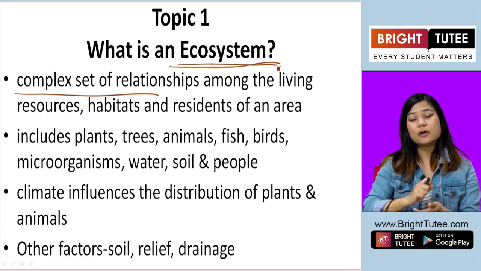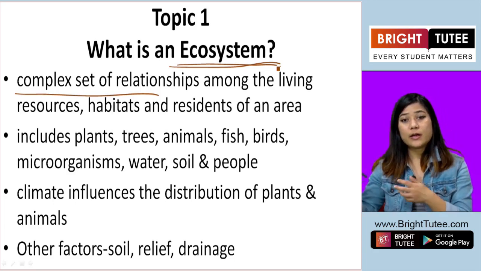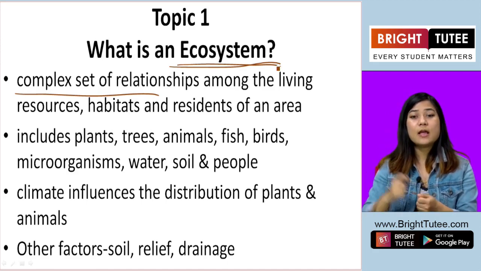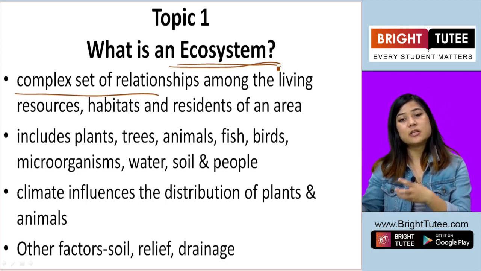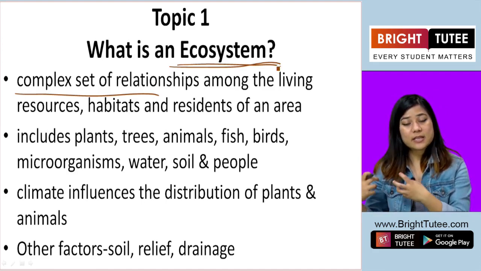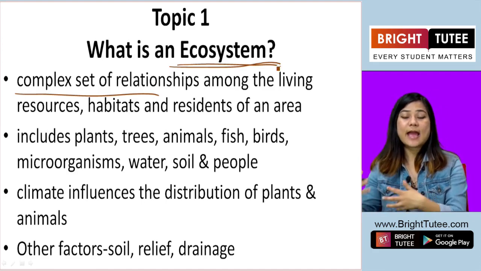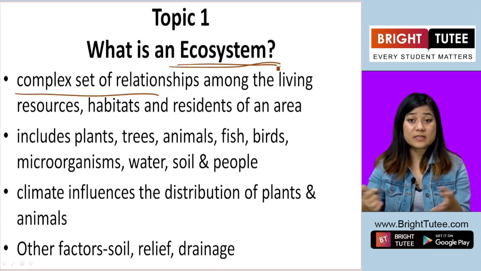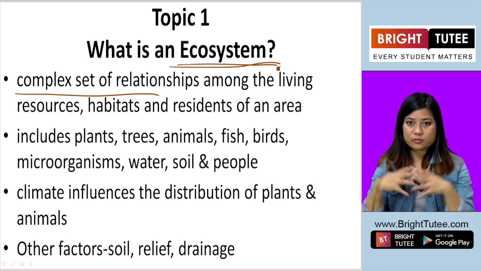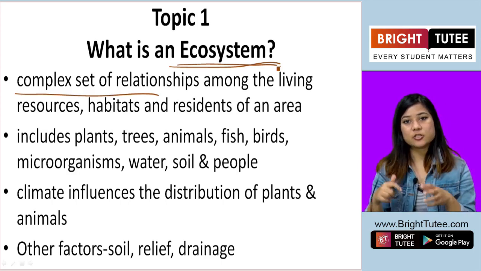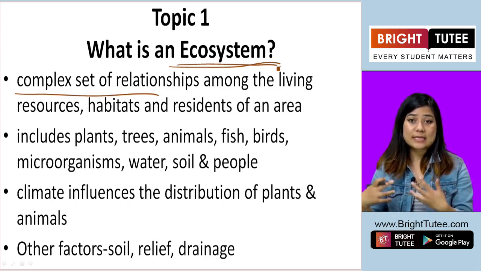Now that goes back to the ecosystem. The animals eat the plants. Now the animals use that plant in their own way, and again the animal is used by human beings. So it is a complex relationship between all these things together, and that relationship goes on to form the ecosystem.